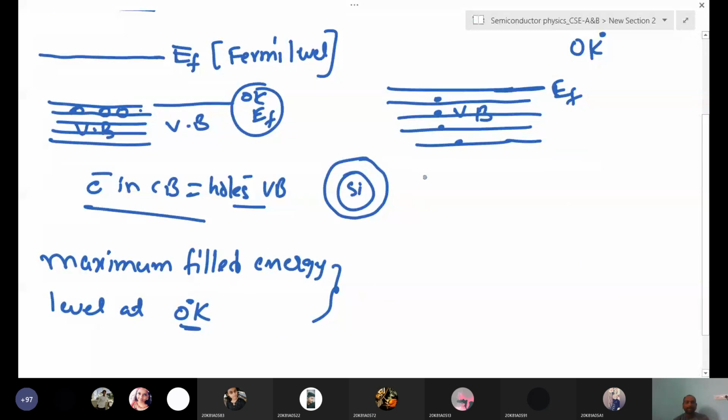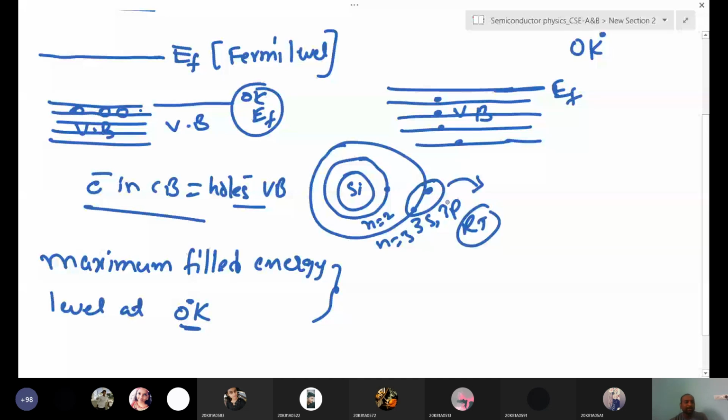Here n equal to 3, the 3s. Whatever electrons are available in this shell are weakly bound compared to the inner ones, right? That's why these electrons break the bond first and jump into the conduction band when they get some thermal energy. So that's why some of the electrons are available in the conduction band.